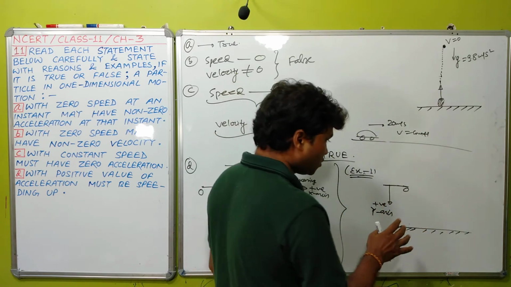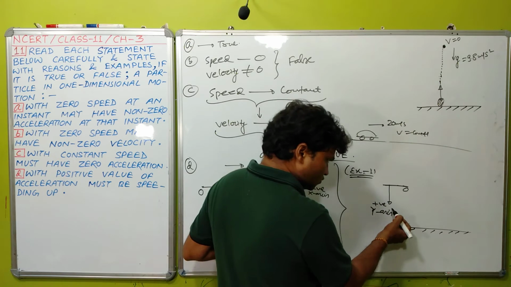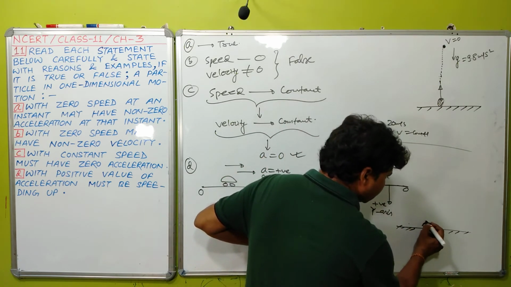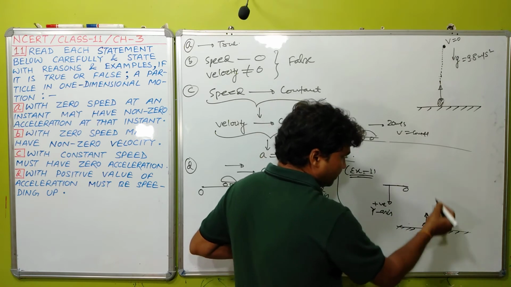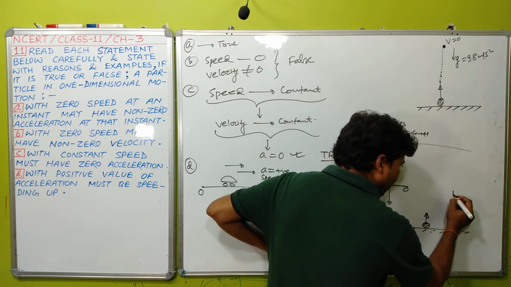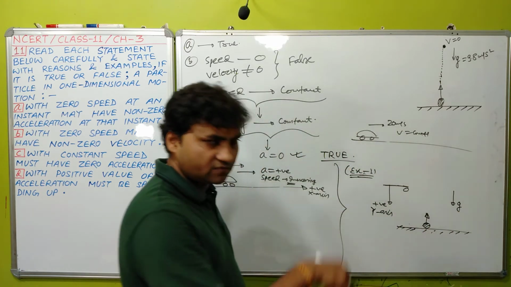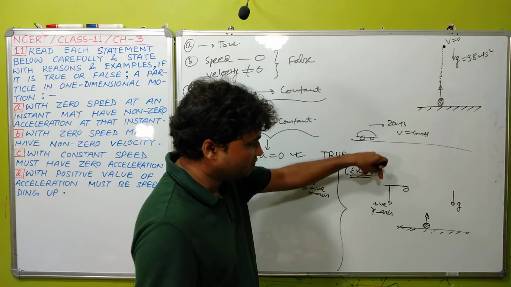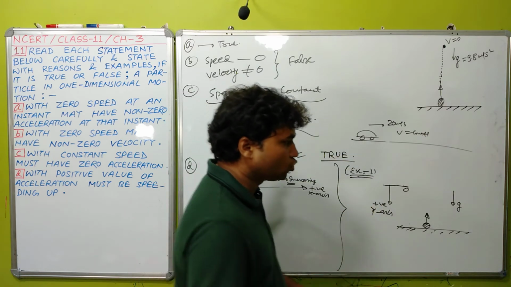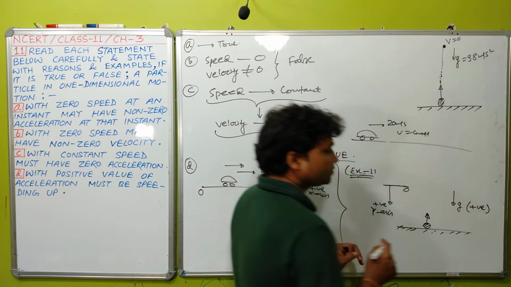Now if you project anybody in vertically upward direction, at any instant acceleration due to gravity always acts vertically downward, and since you have taken positive y-axis downward, this g will be taken positive.